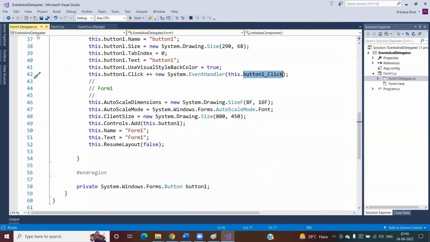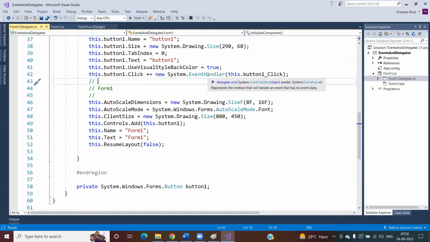Where is this happening? This is happening in this statement. In this case, this is my button1_Click event handler. This handler is registered with this event. Don't consider this to be the event handler. This is a delegate, right? This is your delegate, and this is your handler method. This handler method is registered within this delegate, right?